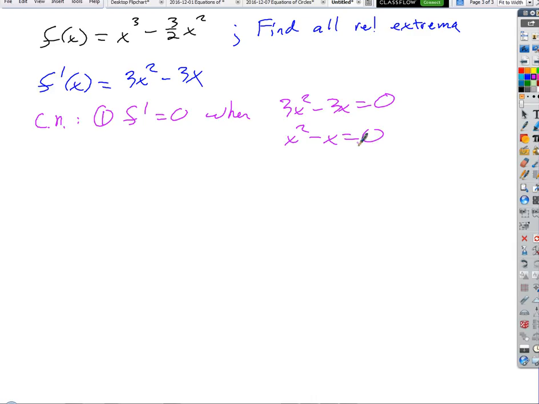And so how are we going to solve that? Split it into two equations. Meaning, like x minus 1 equals 0. Okay, so we're going to factor out an x and then find the solutions. So we're going to end up with the solutions x equals 0 or x equals 1. Let's build our table.